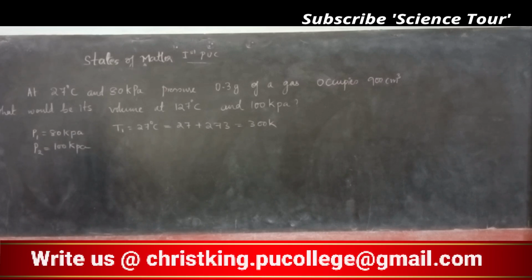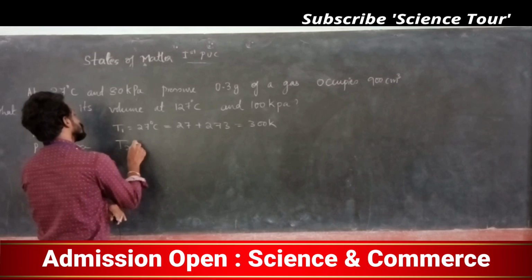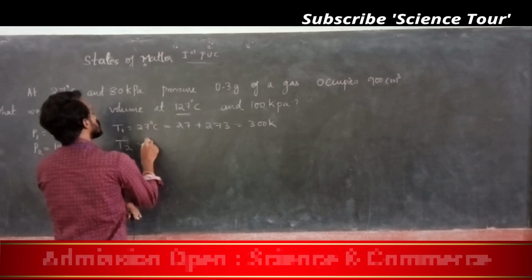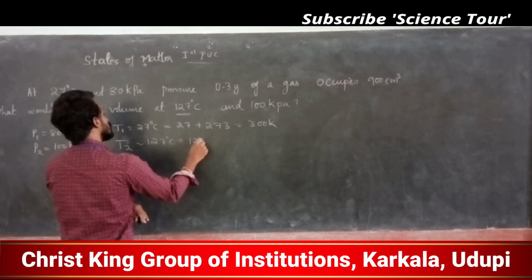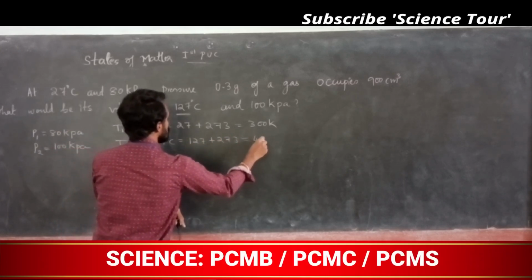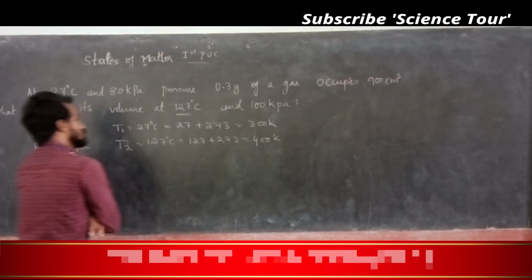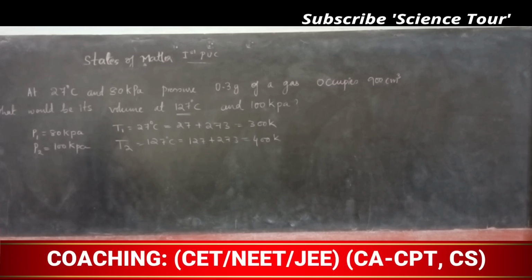Converting degrees Celsius to Kelvin. Another temperature T2 is also given, 127 degrees Celsius. 127 plus 273 is 400 Kelvin. What else is given, my dear students?